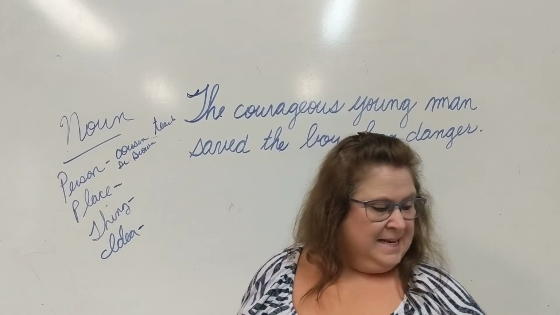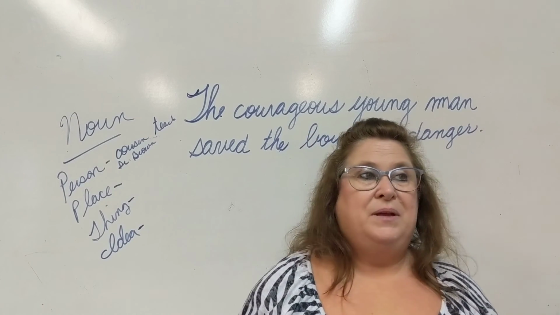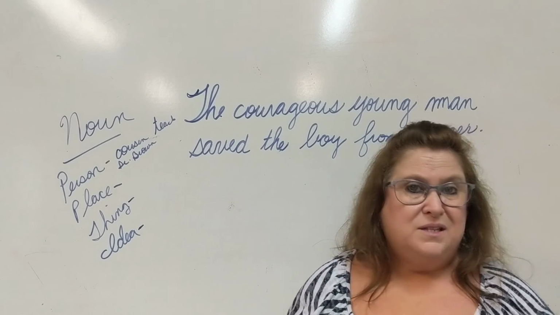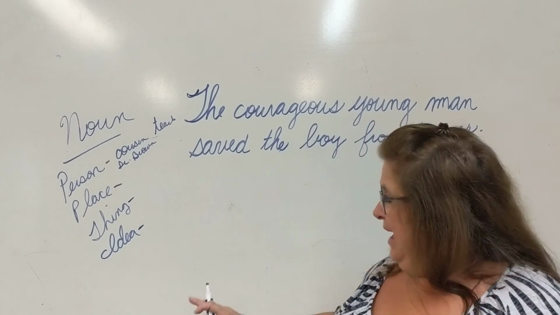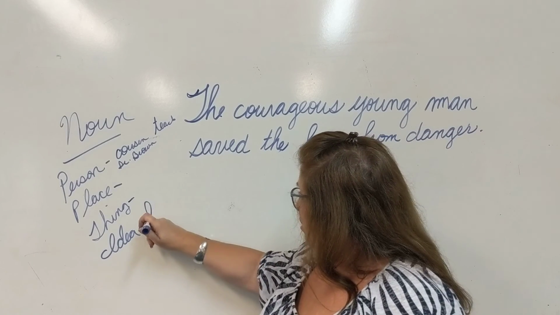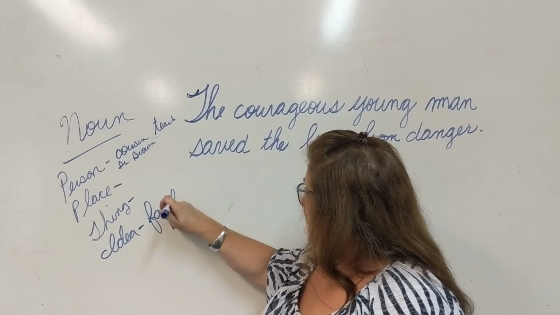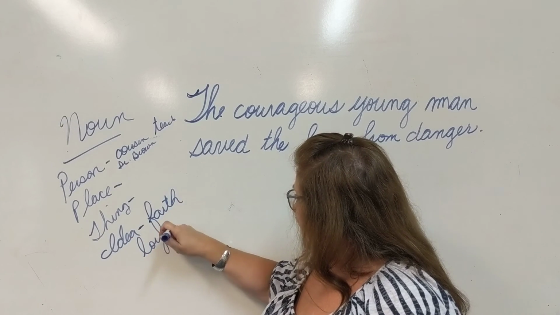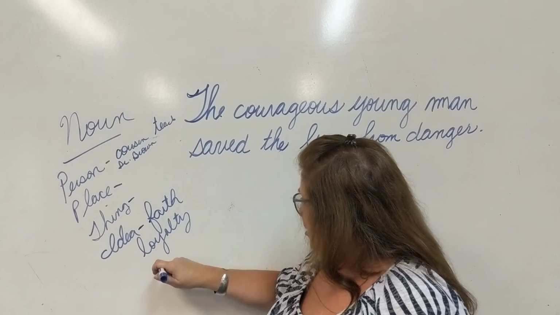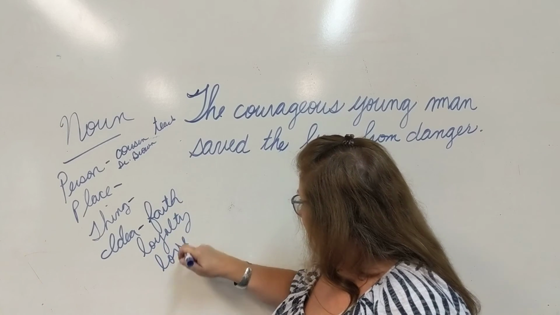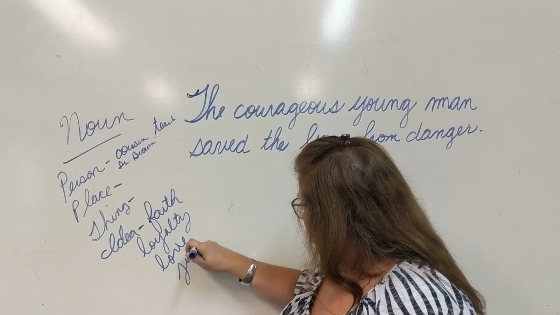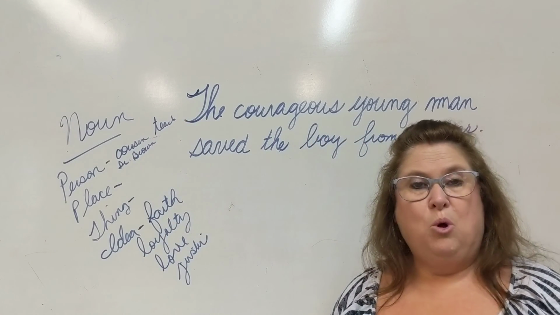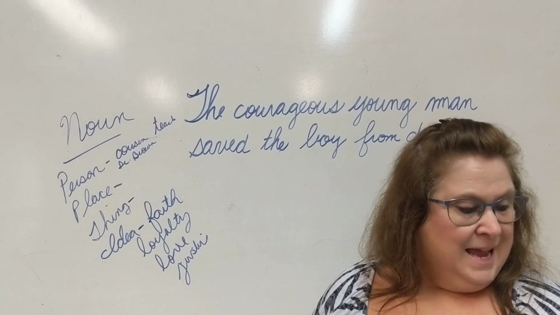And then an idea. An idea is something like faith, or loyalty, or love, or justice. These are ideas, and these also are nouns. So a noun is the name of a person, a place, a thing, or an idea such as faith, loyalty, love, or justice. People, places, things, and ideas.